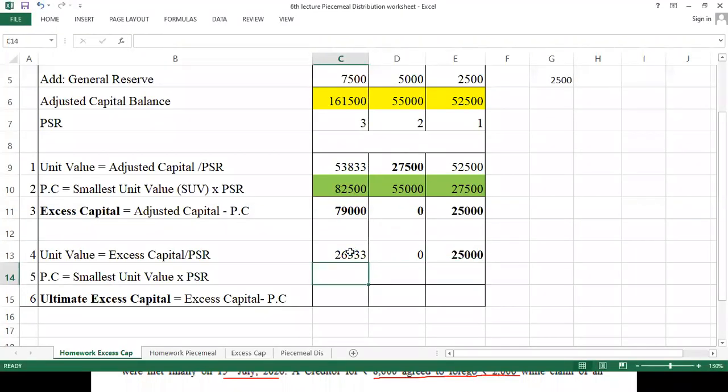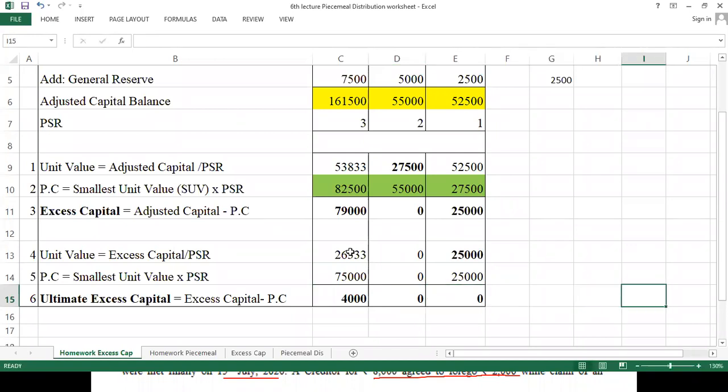Now again we have to calculate proportionate capital. Smallest unit multiplied by individual PSR. Smallest unit is 25,000 multiplied by 3 comes to 75,000. Here it will be 0, and here it comes to 25,000. So we got ultimate excess capital of rupees 4,000, which we require to pay to Mr. Silver.